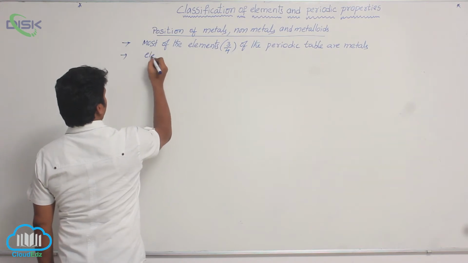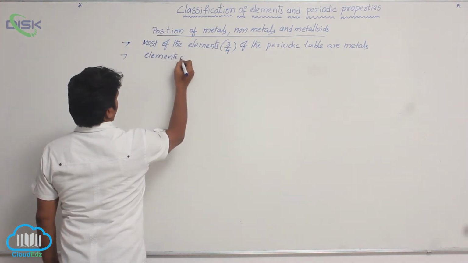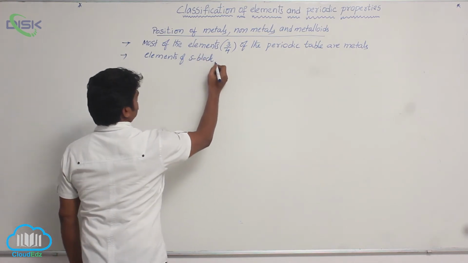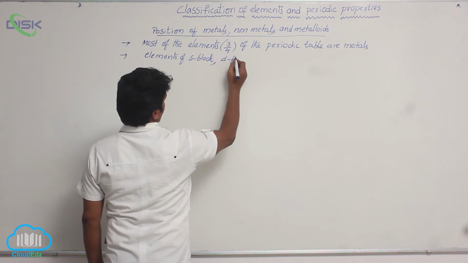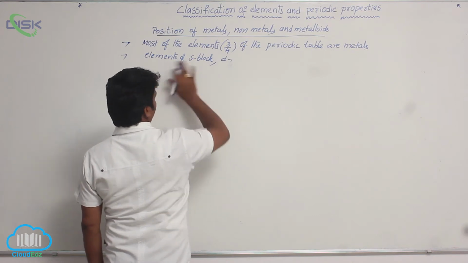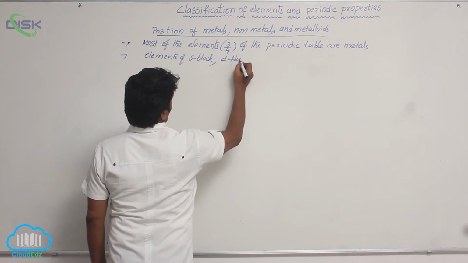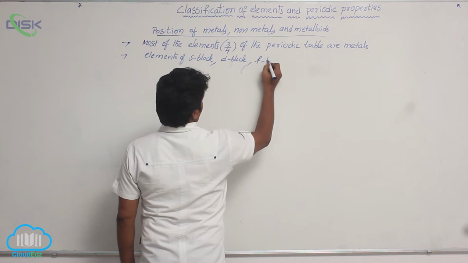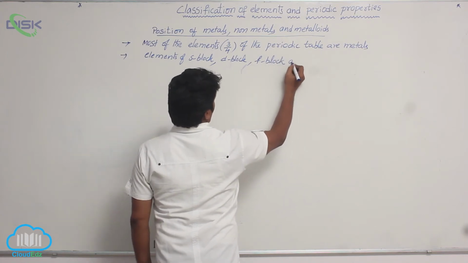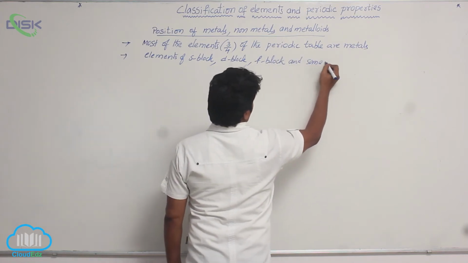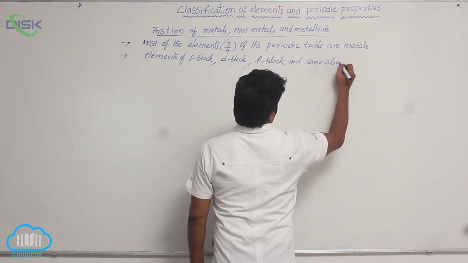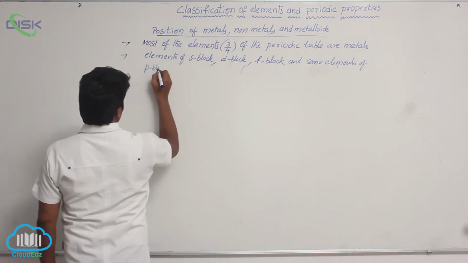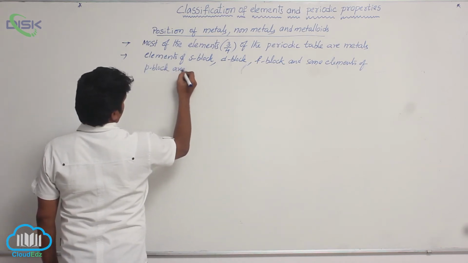Elements of S block, D block, complete elements of S block, D block and F block, and some elements of P block are metals.